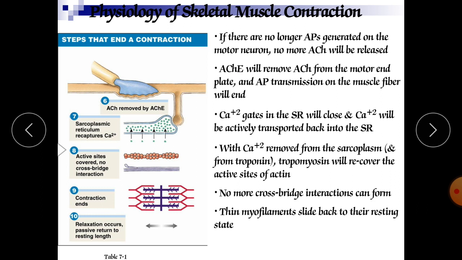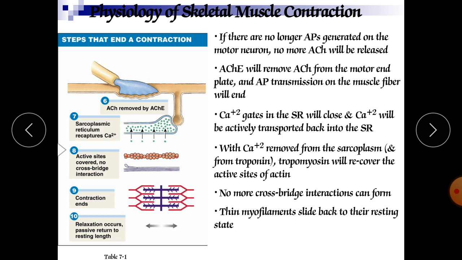Whatever acetylcholine has been released and remains here can be destroyed by the anticholinesterase, and the action potential transmission on the muscle fiber will end. Only this acetylcholine is responsible for the action potential, so if there is no acetylcholine there will be no action potential transmission, and no further neuroinnervation will occur.